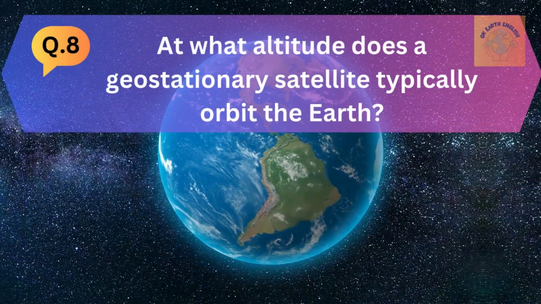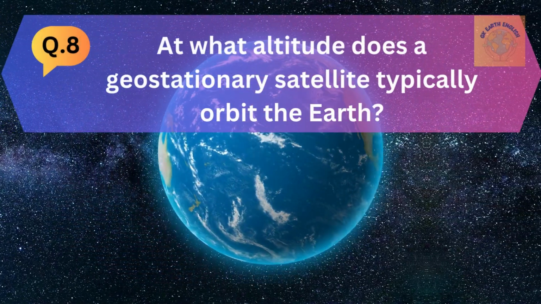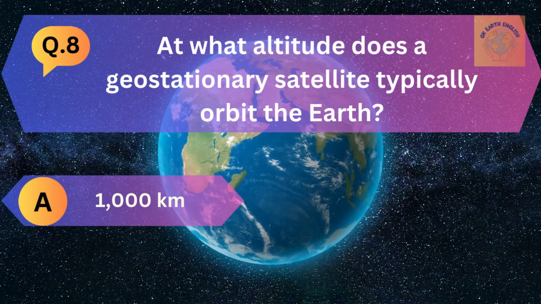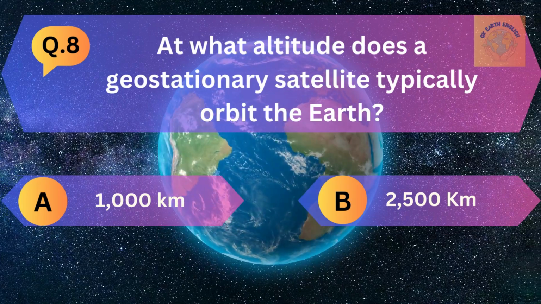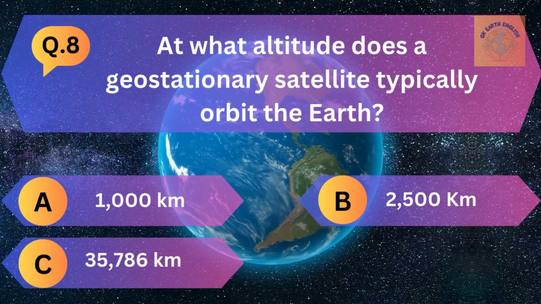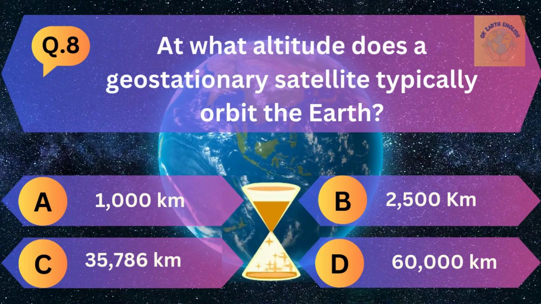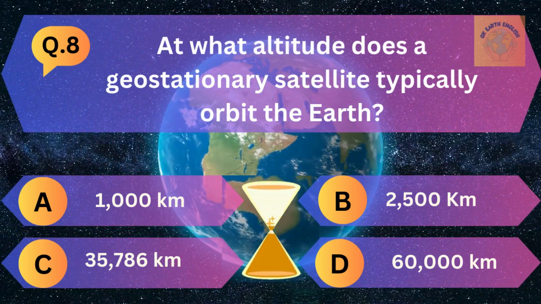Question number 8. At what altitude does a geostationary satellite typically orbit the Earth? A. 1000 km, B. 2500 km, C. 35,786 km, and D. 60,000 km. The correct answer is